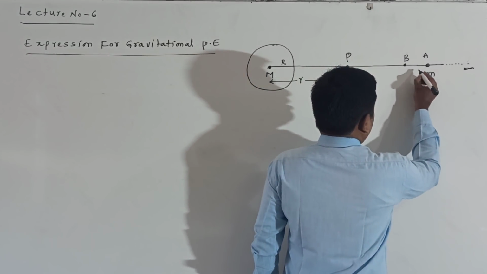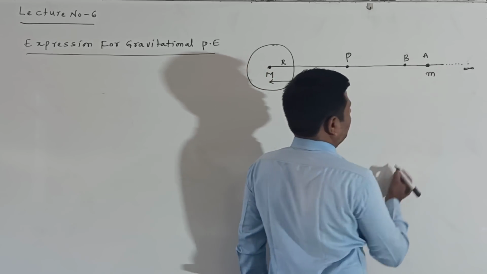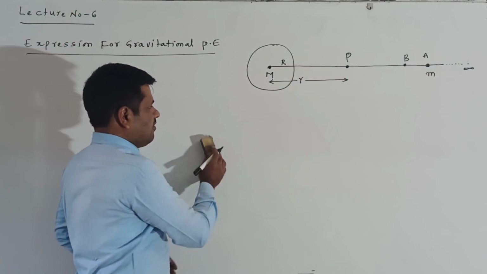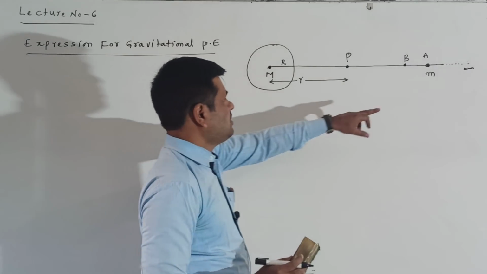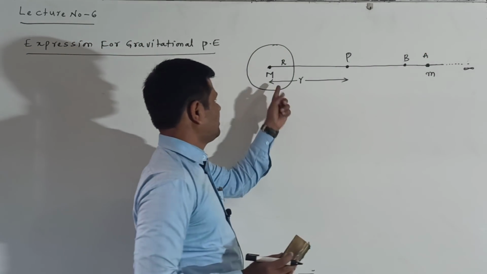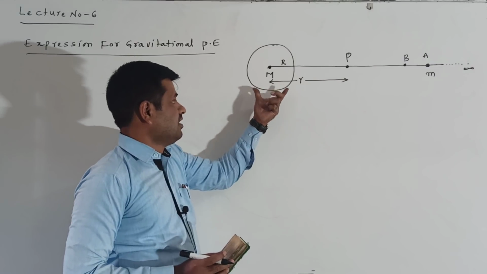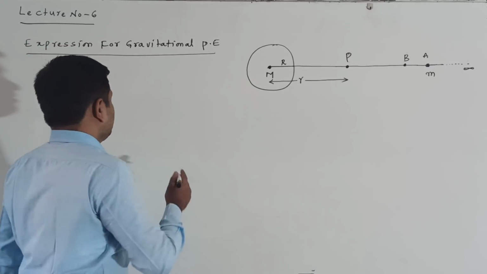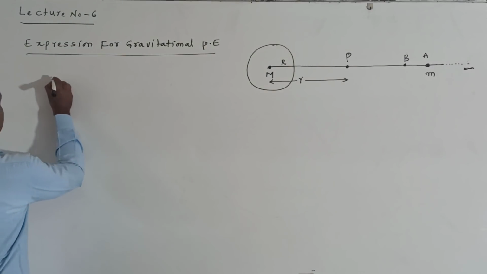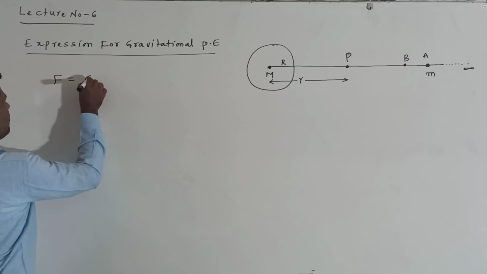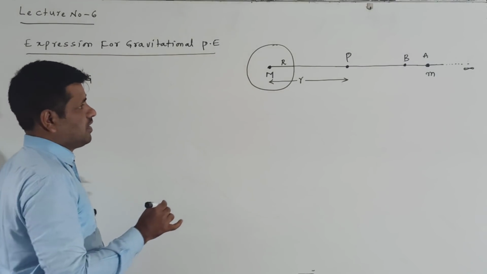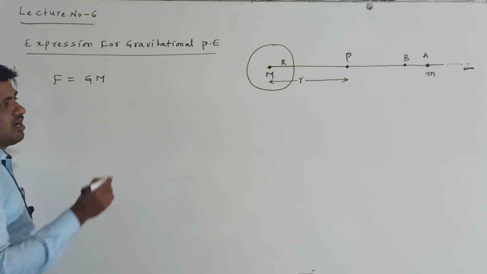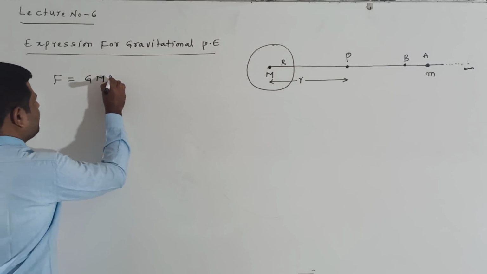Now, here this is capital M, and this small m mass I am placing at the A point. Now listen. Up to here there is a gravitational field, which means there is a force of attraction between the earth and this mass. That gravitational force of attraction can be written as F is equal to G into the mass of the earth, capital M, and the mass of the body, small m.